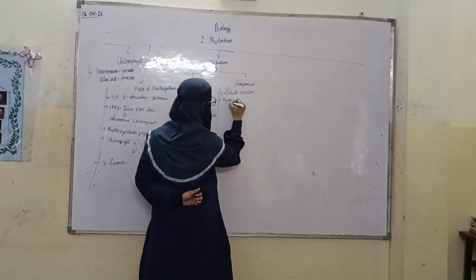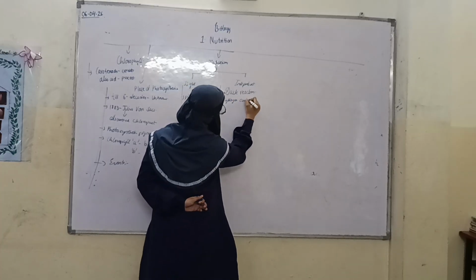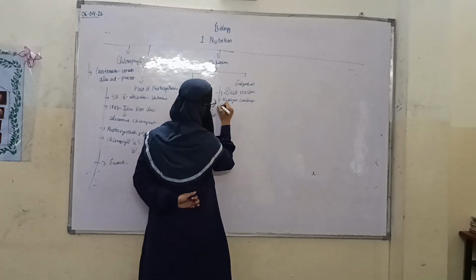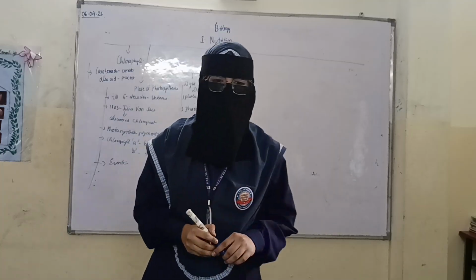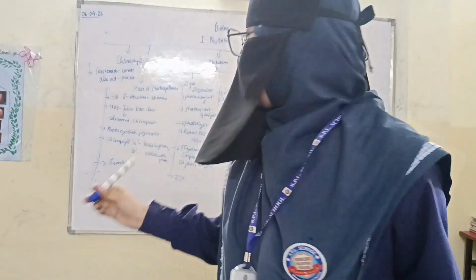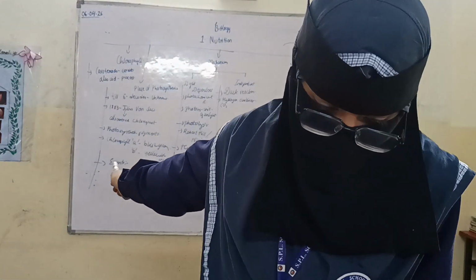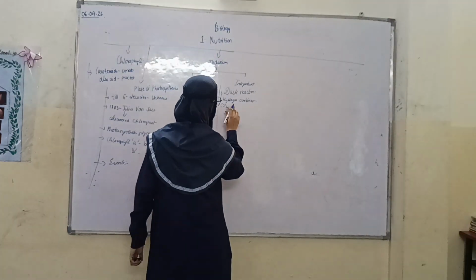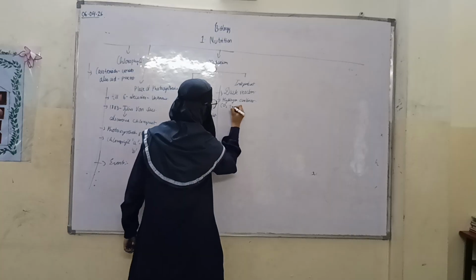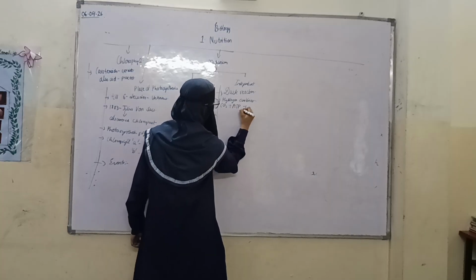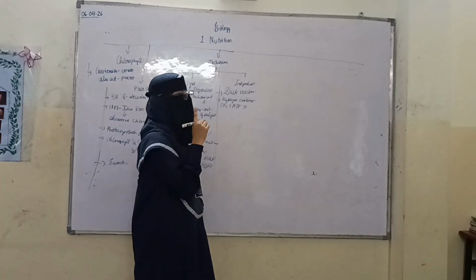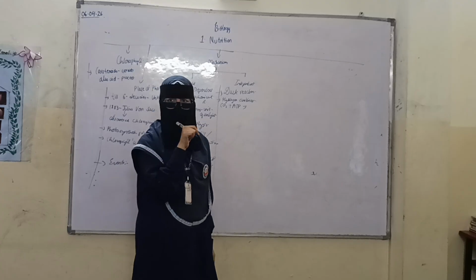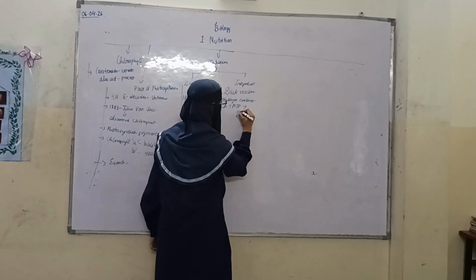Hydrogen combines with CO2, utilizing ATP energy that was formed, and produces glucose. The end product will be starch. Here hydrogen combines with CO2 with the help of ATP and then it gives us C6H12O6. That is called glucose.